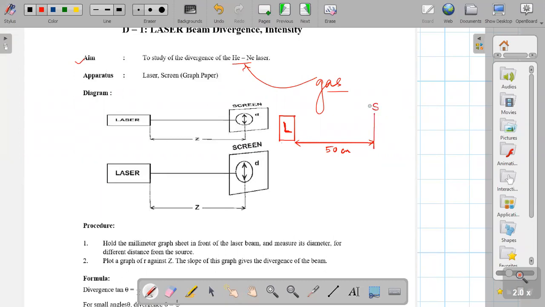On the screen you will get a small spot of laser light here.